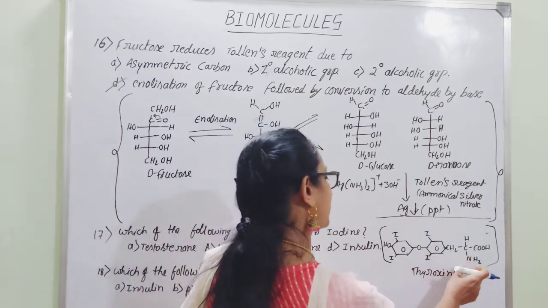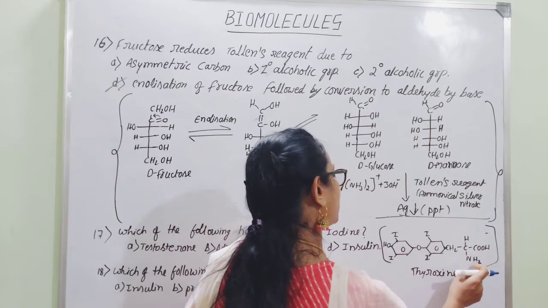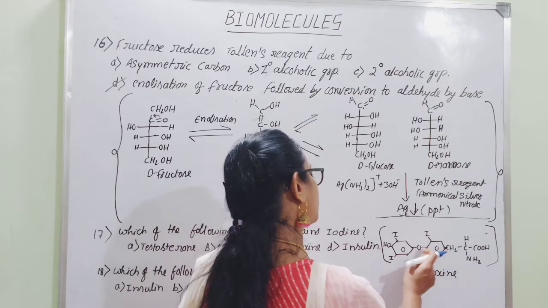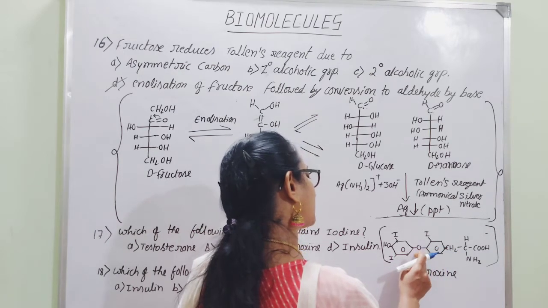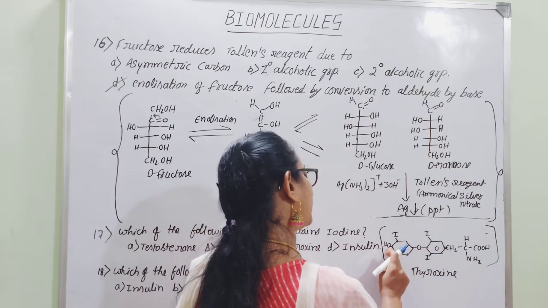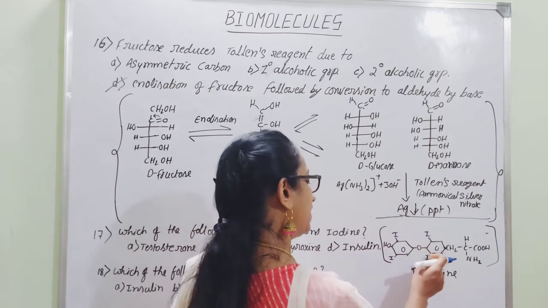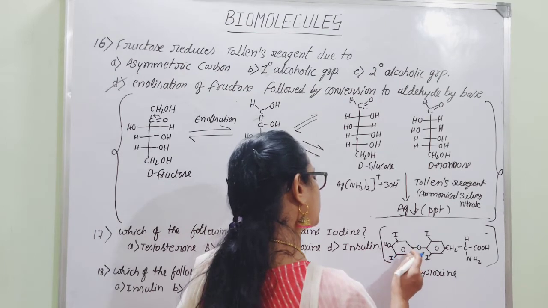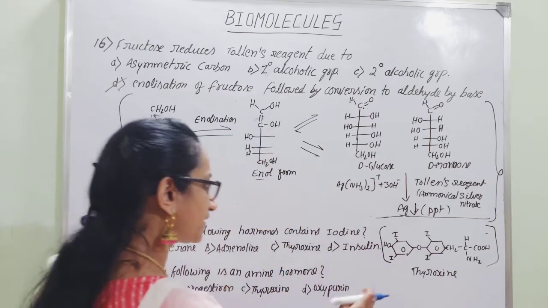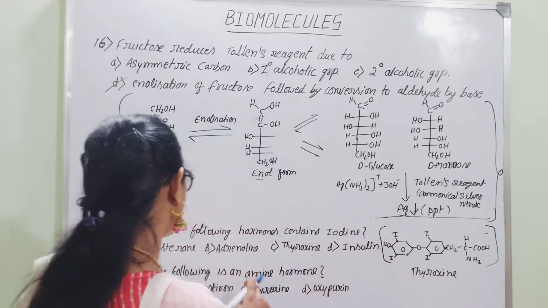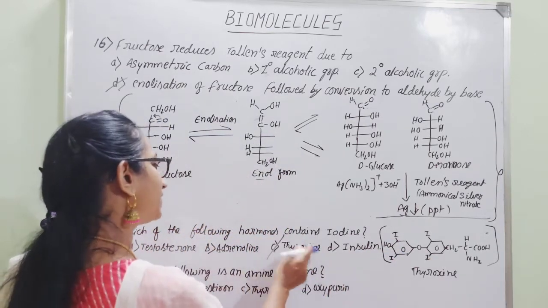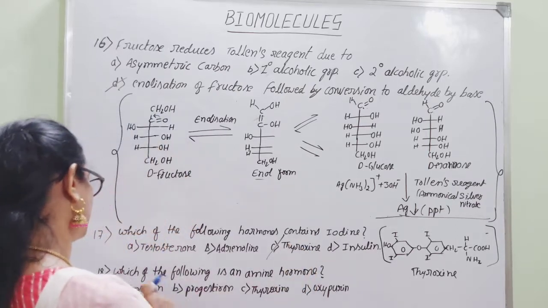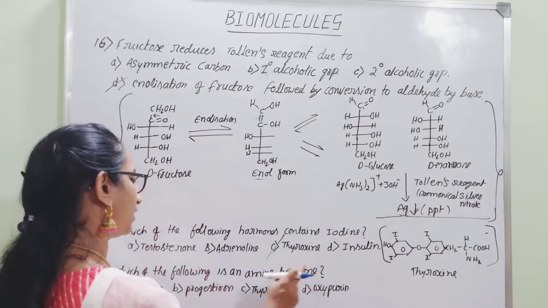Here it is an amino acid in which we can find both carboxyl group and NH2 group. And this CH2 group is attached to two phenyl groups. In between there is oxygen, and at the terminal position there is an OH, of course. And here we can find iodine groups attached to the two phenyl groups. They represent the presence of I. Hence, which is the hormone which contains iodine? Exactly, the right answer is option C, that is thyroxine.